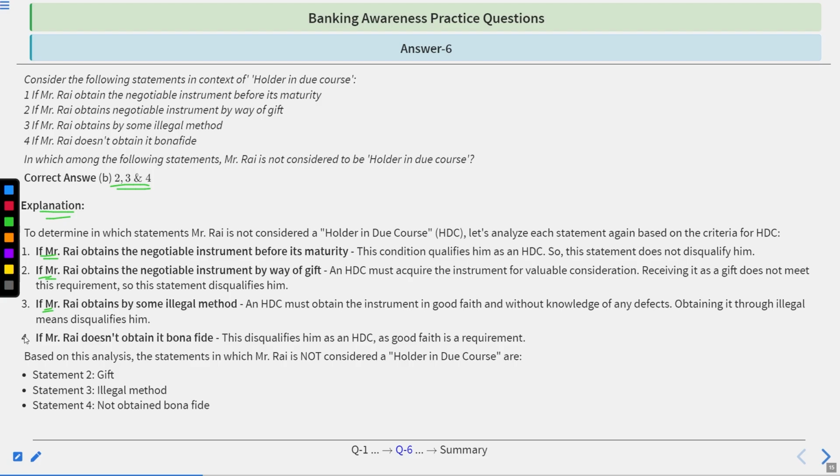Third, if Mr. Roy obtained it by some illegal method, an HDC must obtain the instrument in good faith and without knowledge of any defects. Obtaining it through illegal means disqualifies him. Fourth, if Mr. Roy doesn't obtain it bona fide, this disqualifies him as an HDC, as good faith is a requirement. So based on the analysis, the statements in which Mr. Roy is not considered a holder in due course are Statement 2, gift; Statement 3, illegal method; Statement 4, not obtained bona fide.